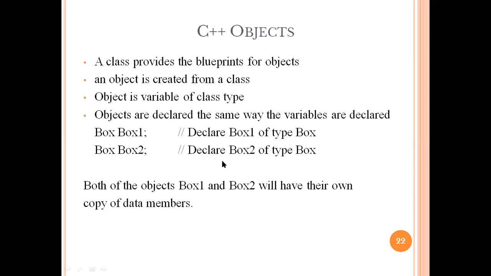So in this manner, we are going to create a number of objects, and we are going to access members and functions from that class with the help of that particular object. In this example, Box is the class name, and box1 is the object for that particular Box. Similarly, for the second one, Box is again the class, and box2 is the object. So these are two different objects, and we are going to access data from that particular class with the help of both these objects.